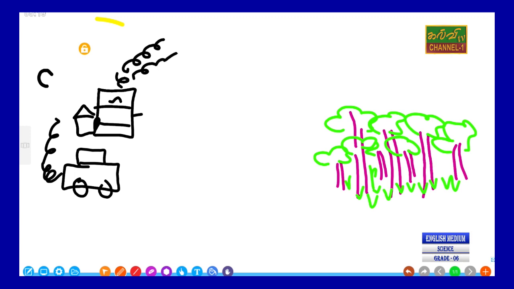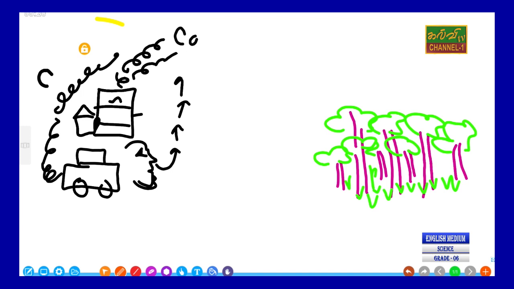Sometimes the organisms also give out carbon dioxide. So the smoke also contains carbon dioxide.